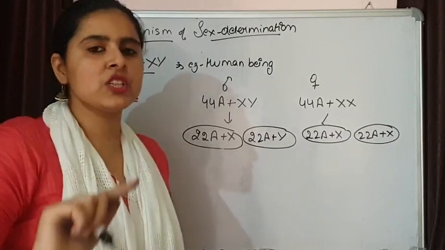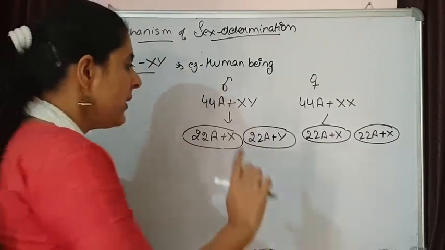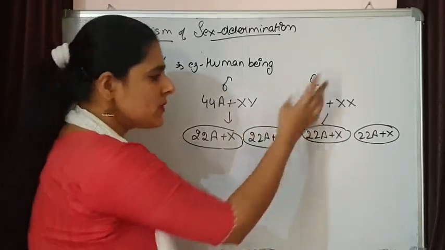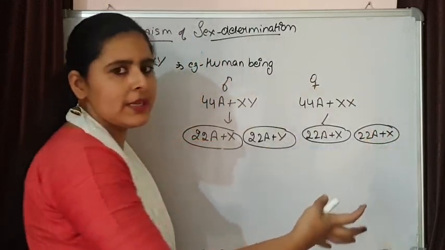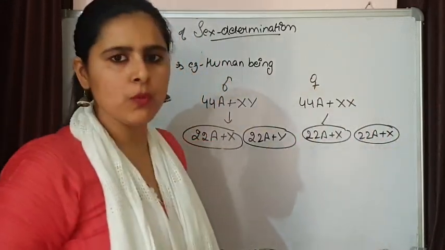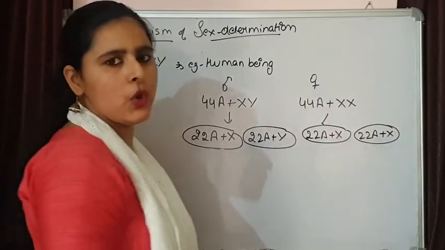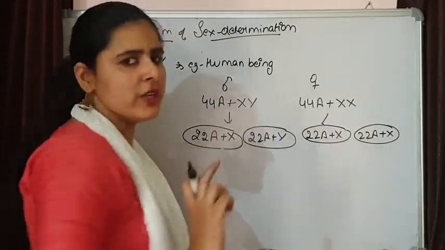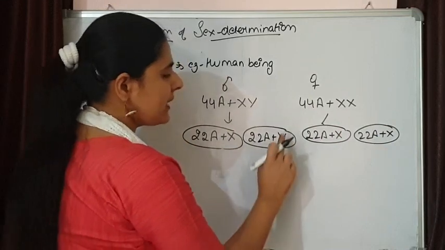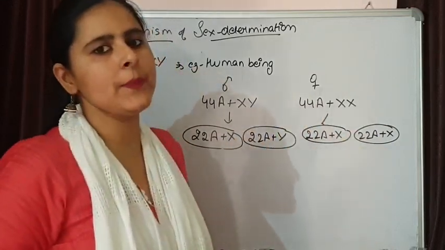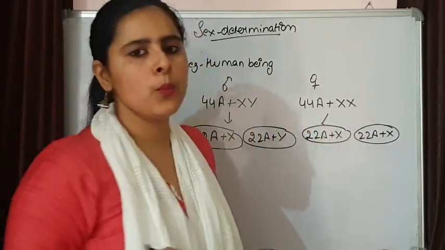Now the sex determination of the child will depend upon the sperm, because these female gametes contain the same sex chromosome. So if X fuses with the ovum, the child will be a girl child, and if the gamete containing Y fuses with them, then it will be a boy child.